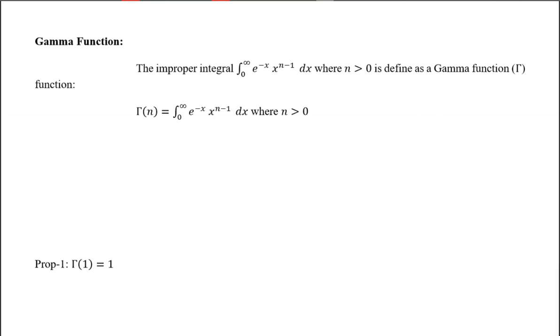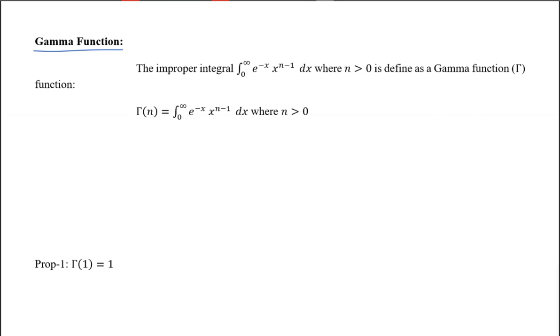Okay. Now let me start the interesting topics: gamma function and beta function. This is very interesting and important also. In several cases you will use the gamma function and beta function.